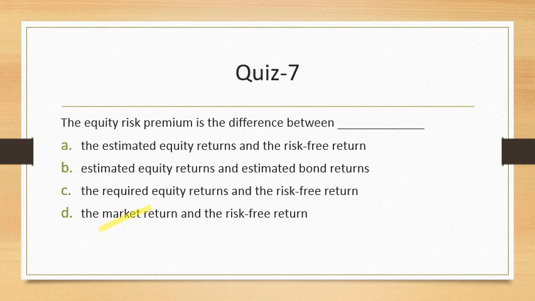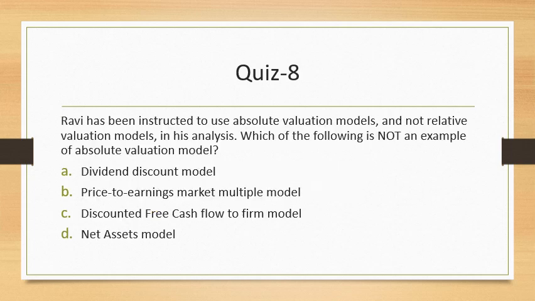So this takes us to question 8. Ravi has been instructed to use absolute valuation models and not relative valuation models. In this, which of the following is not an example of an absolute valuation model? So it's very clear that price to earnings is a relative valuation model, because it compares companies' performance with the peer group, right?